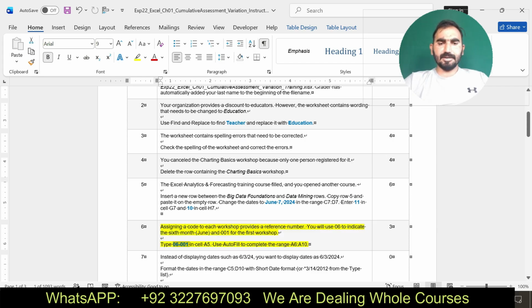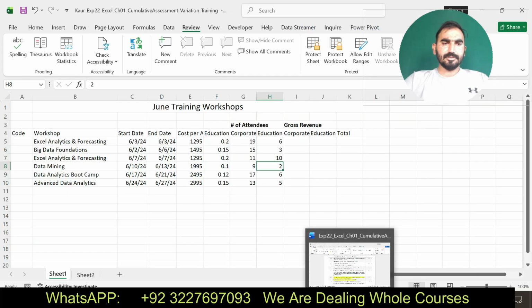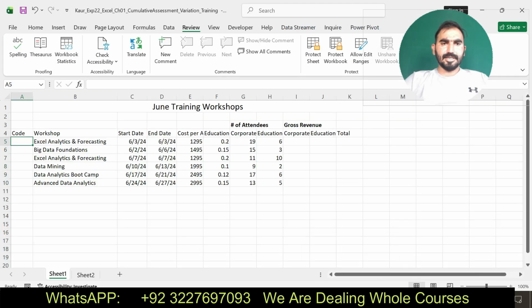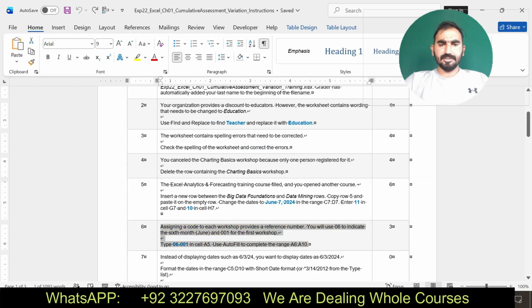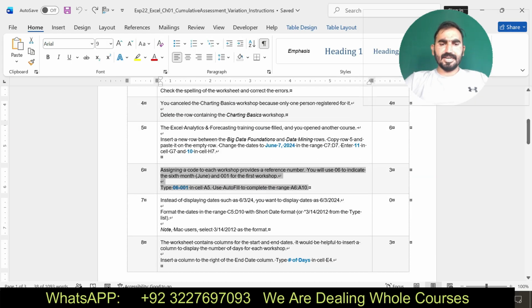Just copy this one and paste it into cell A5. By using the fill handle, complete the series in the remaining cells. You can see here I have made this modification. Now I am going to move to my next step.